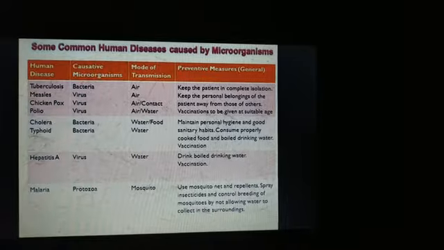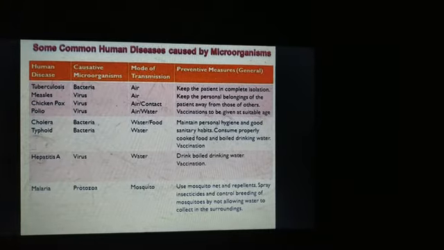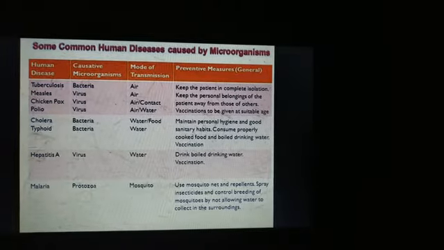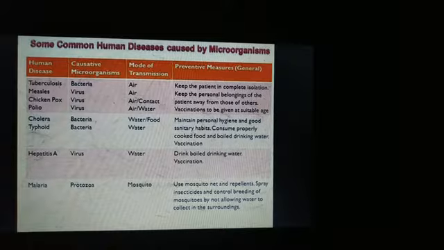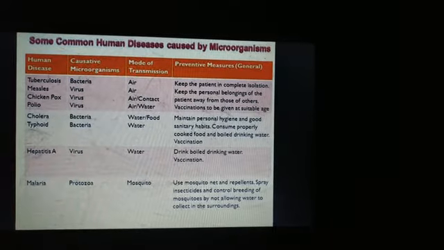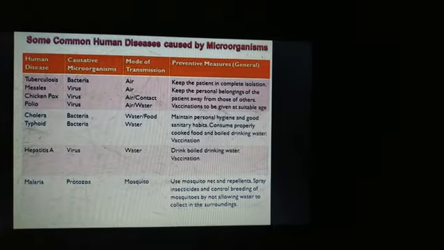Next is hepatitis A. It is spread through a virus called hepatitis A virus. Mode of transmission is contaminated water. The preventive measure is drinking boiled water, and the most important is vaccination. For malaria, we have already studied.